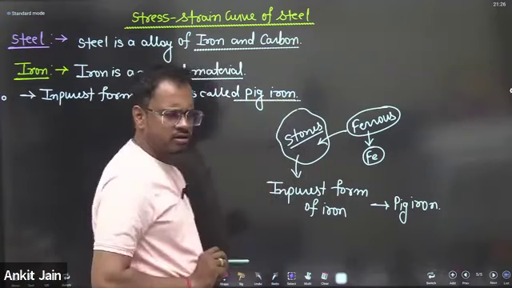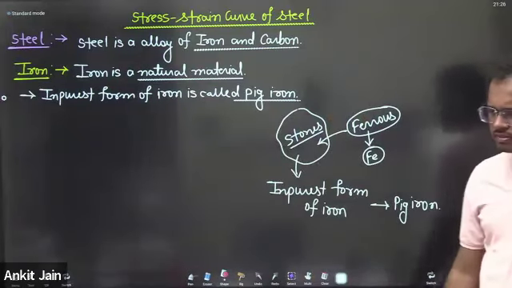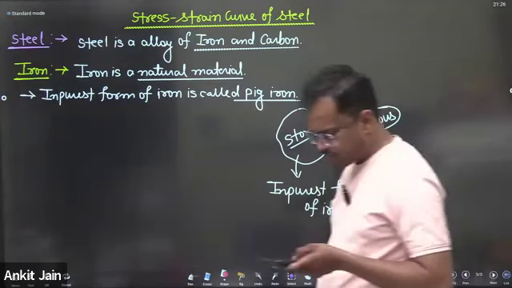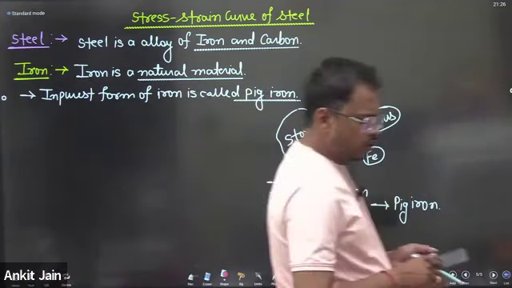If this iron is purified in a production unit,